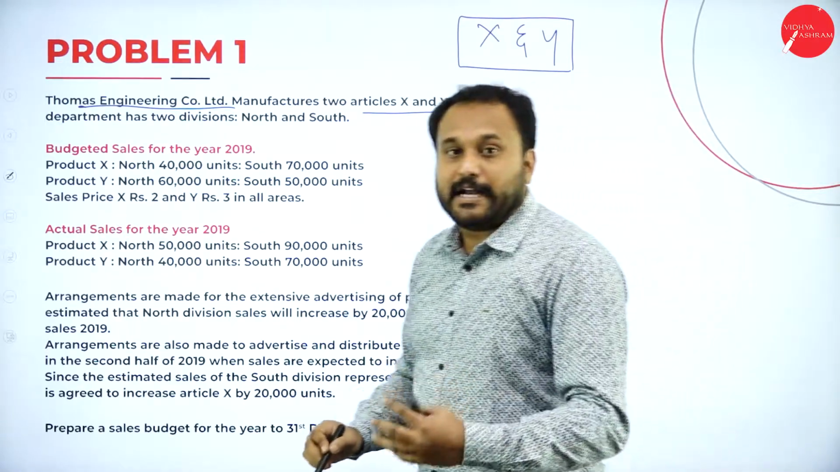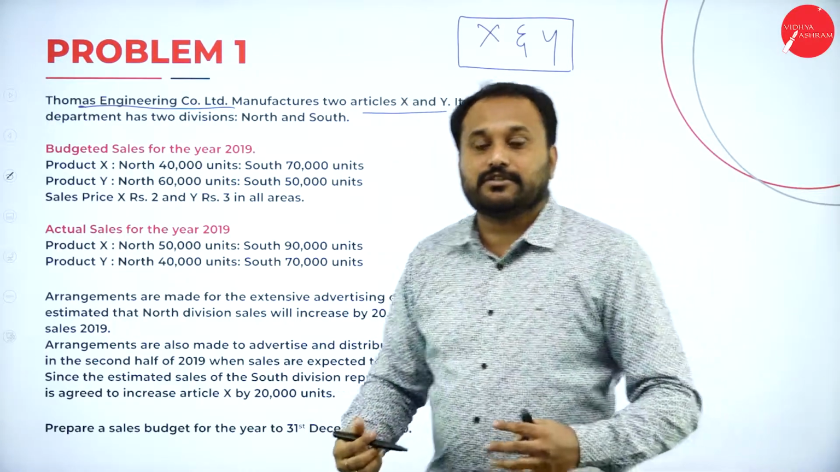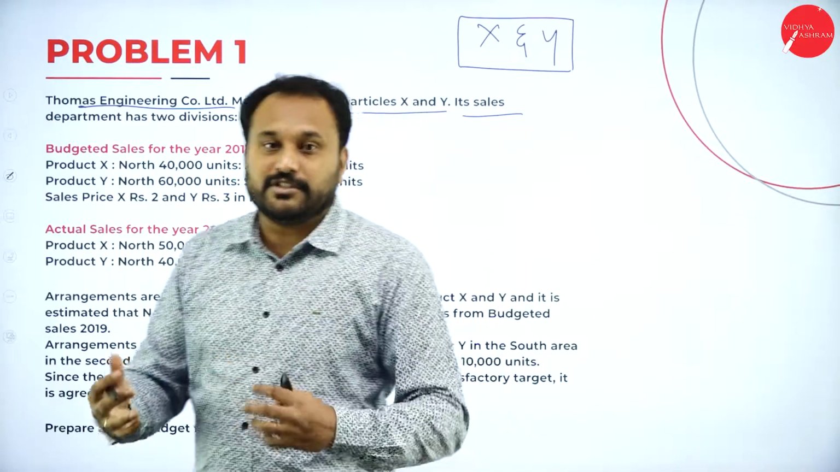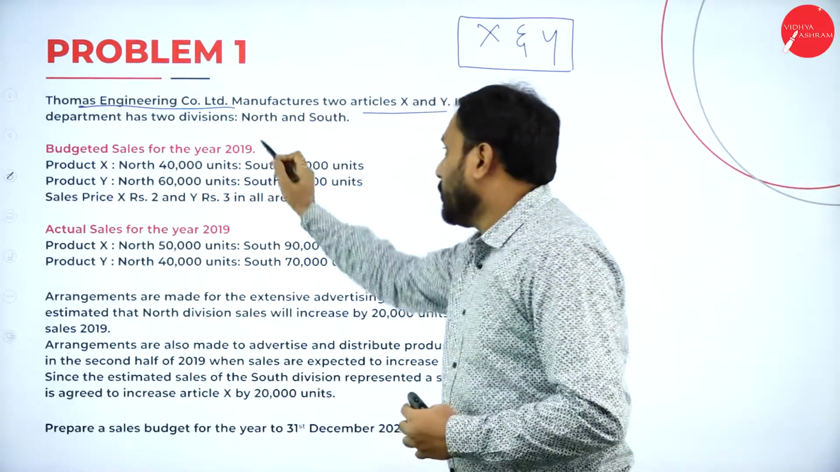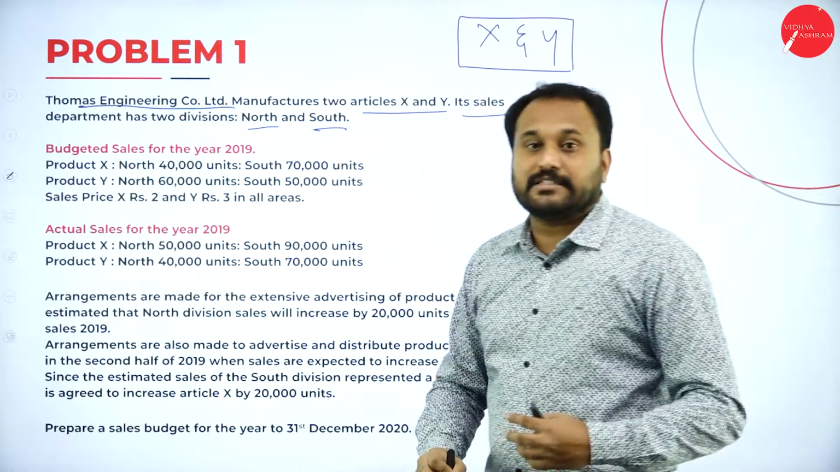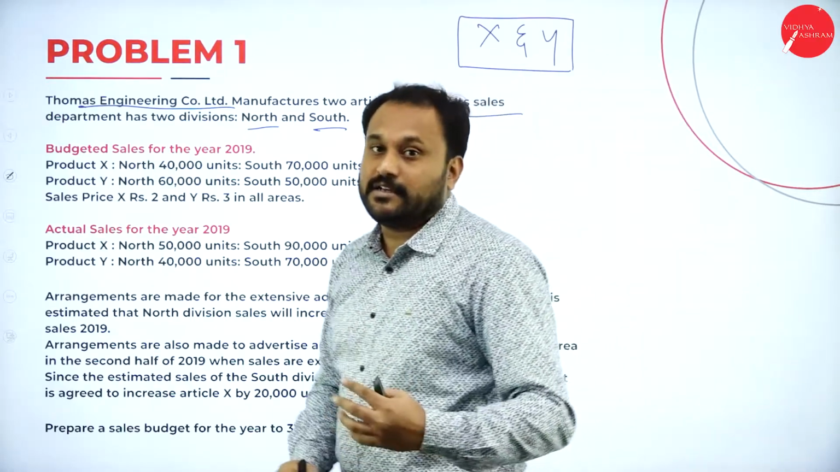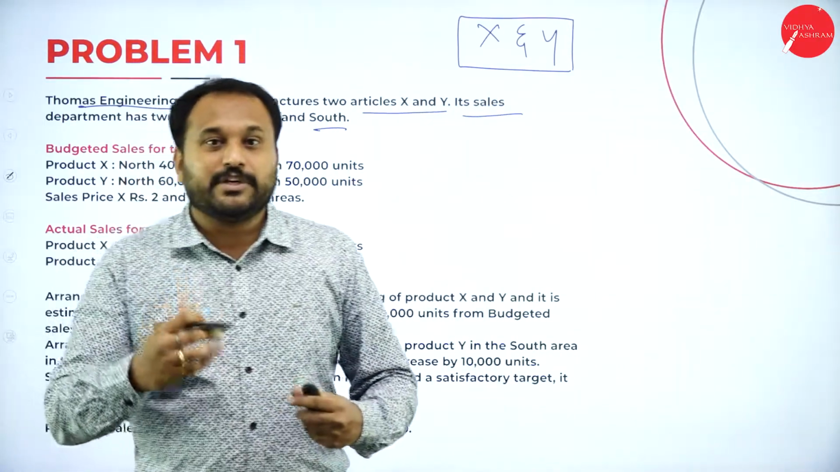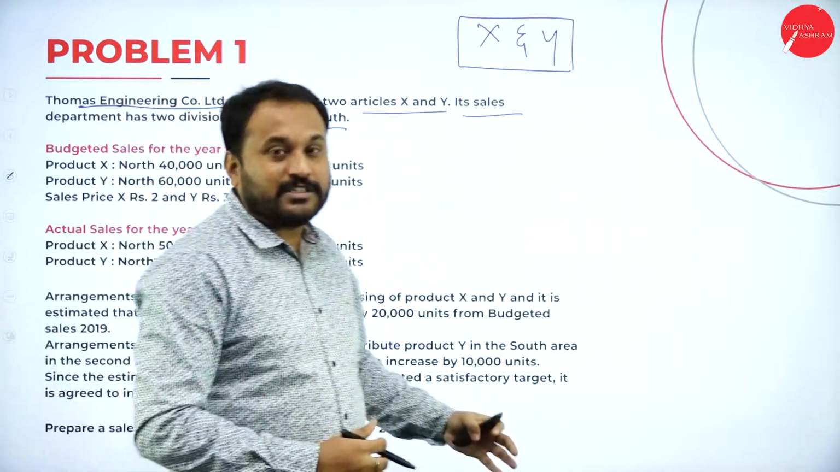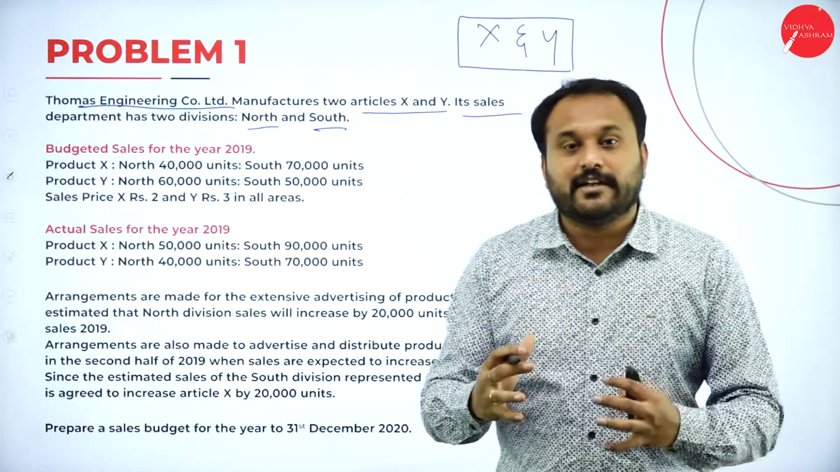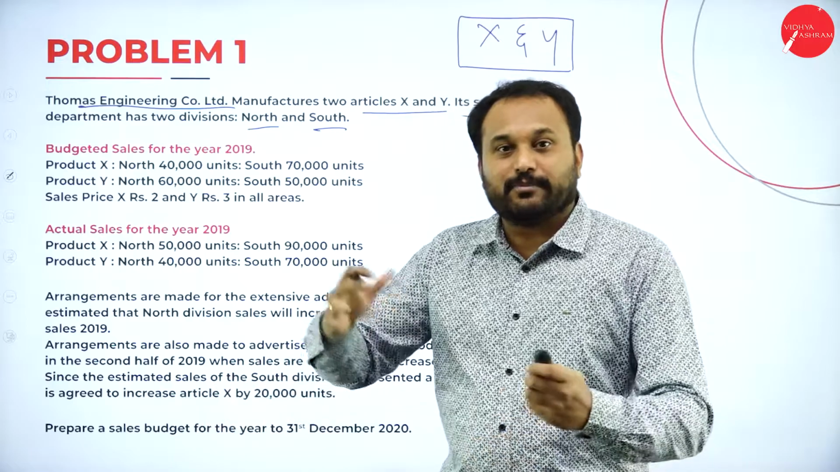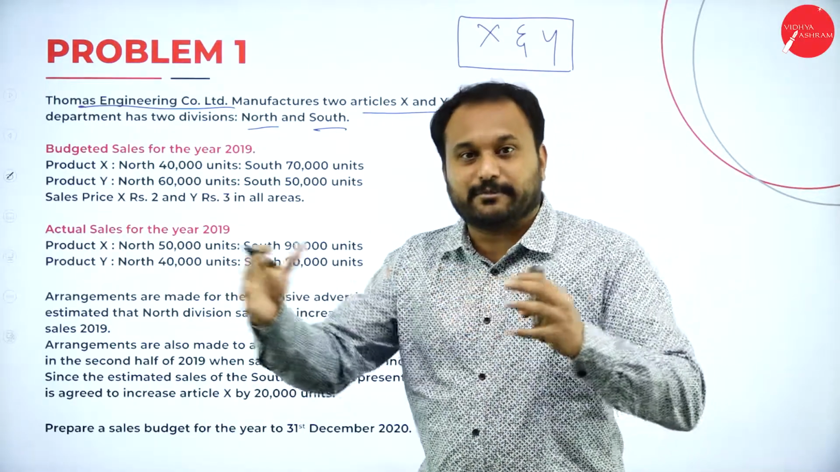Its sales department has two divisions. So they are selling it in two divisions. The first one here is North and South. That means there are two divisions, North and South. So I'll teach you here, students, while reading the question, I'll tell you how to fill the answer. So you know the pro forma, right? So I want you people to write the pro forma properly.